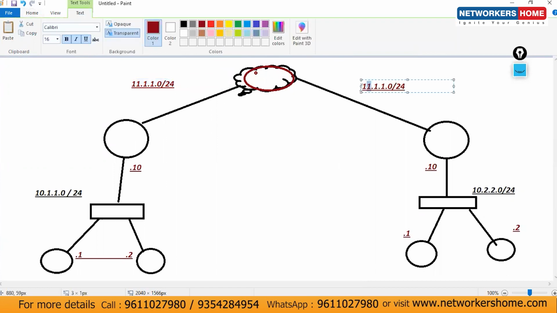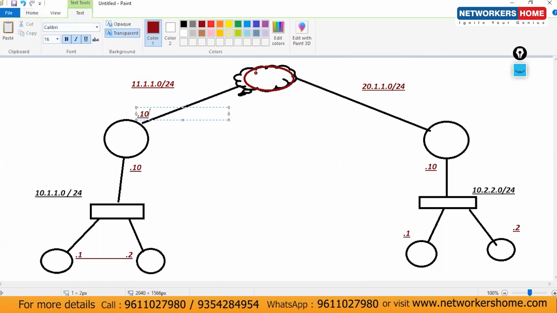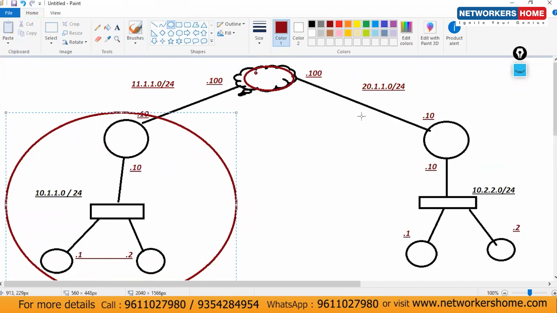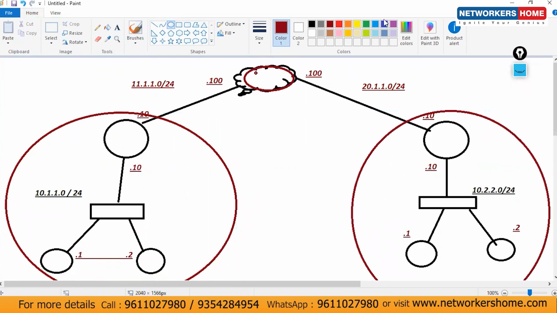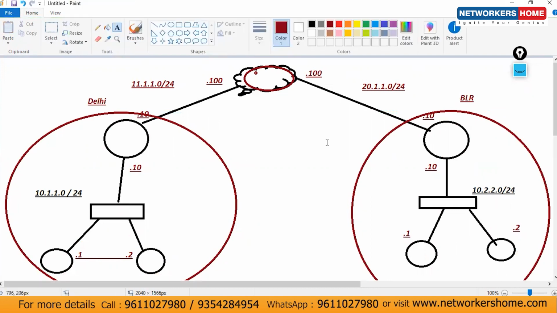This is all about the 20.0.1.0 network. The IP I'm going to use here is .10, and here .10. Here I'm going to use .100, and here .100. This is site A, all about Delhi. This is all about Bangalore. Which locations? Delhi, and this is Delhi here. This is all about BLR, Bangalore itself. Clear or not? Any doubt up to now?